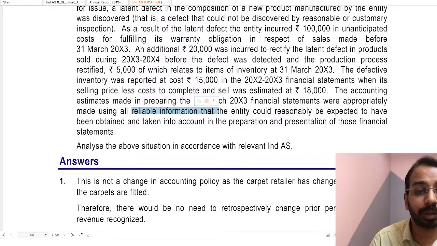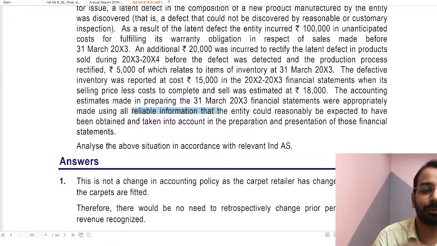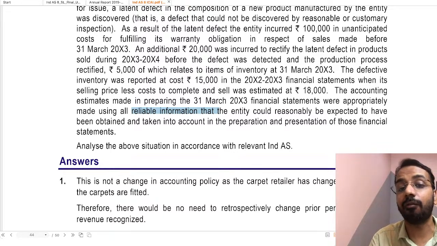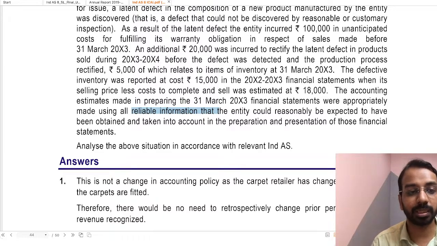So in the previous period financial statement, we would not have been able to discover this error in the 31st of March of year 3 balance sheet, or even before they were issued. So it is not a prior period error. Because it is not a prior period error, it will not be retrospectively corrected. It is more of a change in accounting estimate, and we will account for the change in accounting estimate in year 3, year 4 financial statements, and not in previous period financial statements. Is that clear?